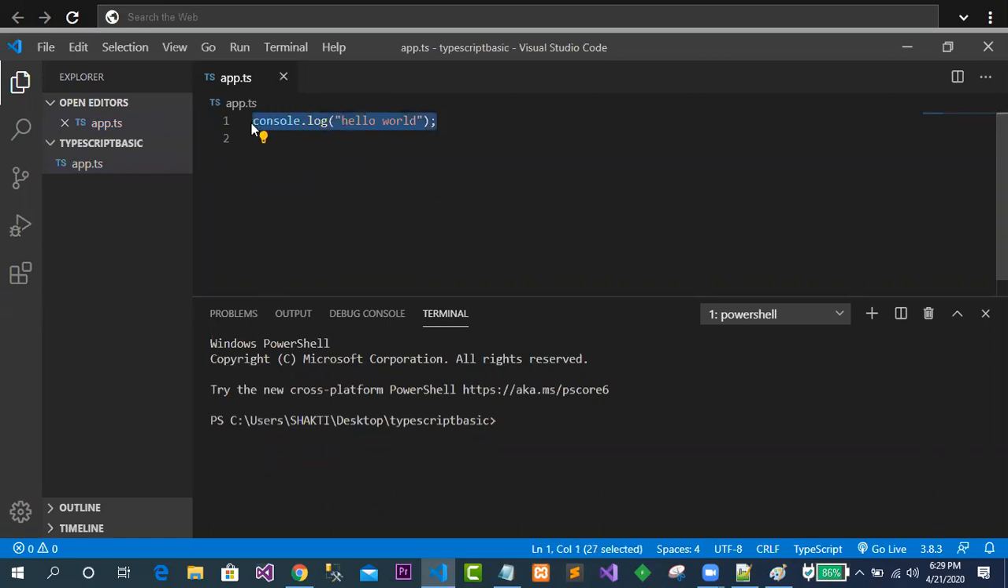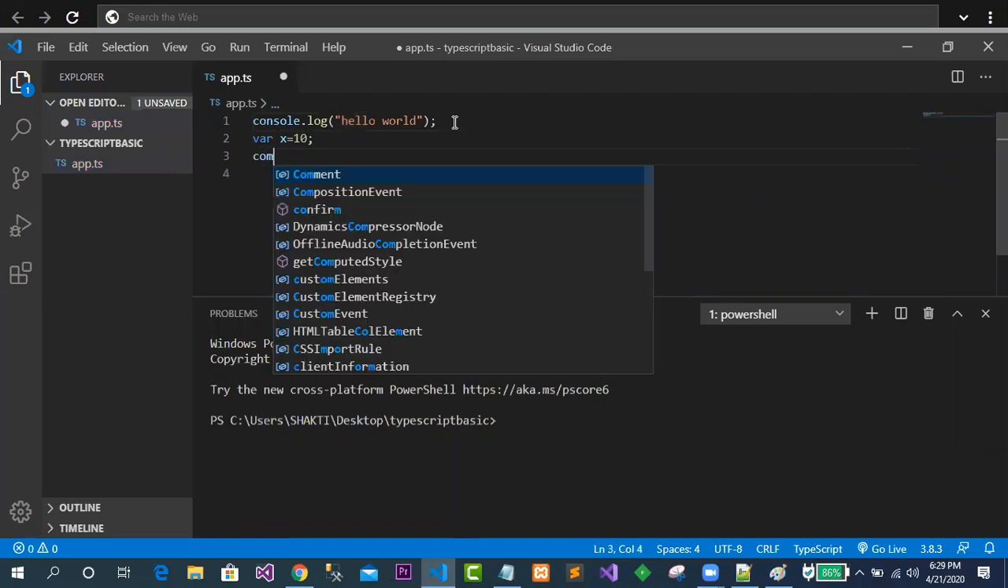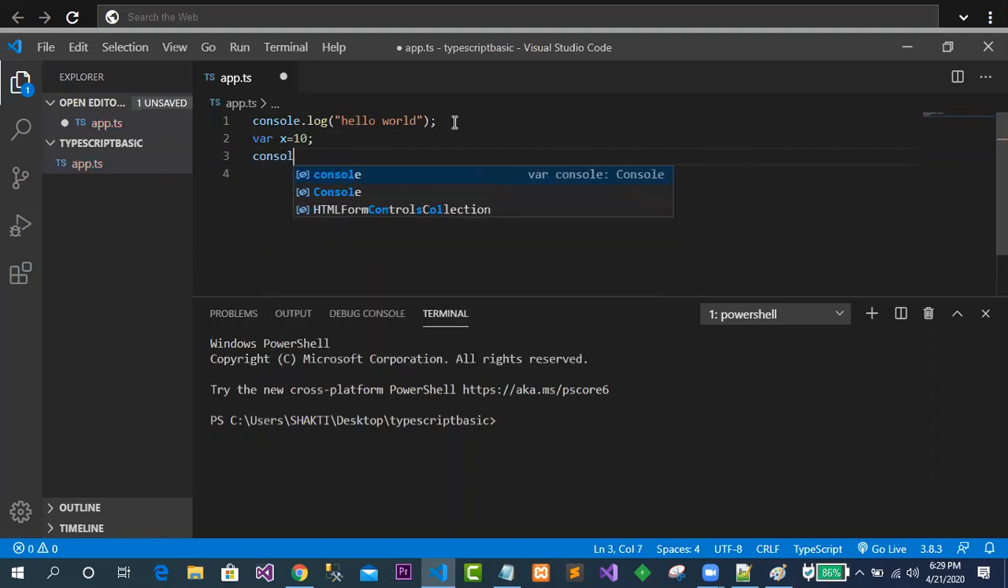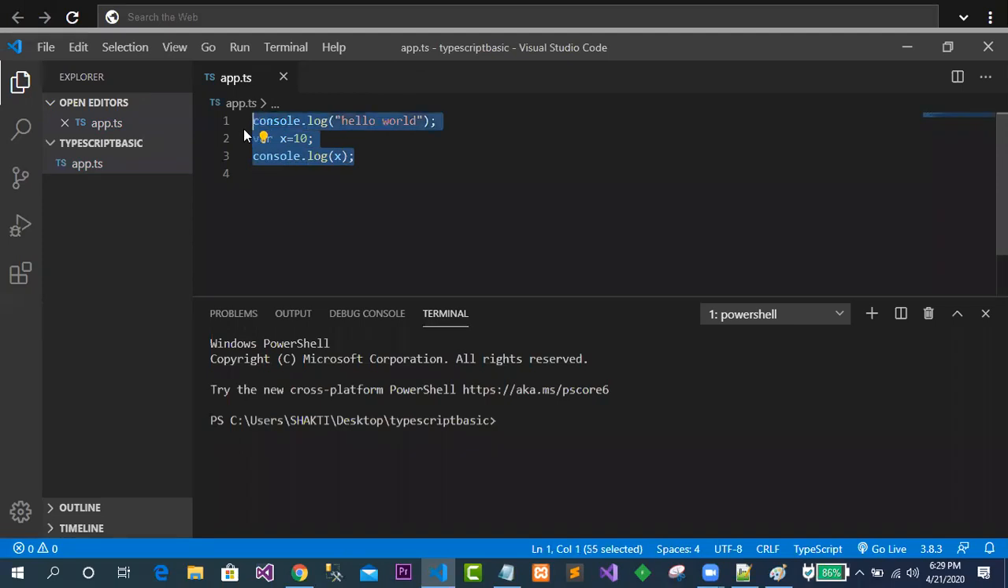This is the TypeScript code, or it is also called JavaScript code, no doubt. Suppose you want to declare an x variable. Yes, you can write something like this. Then console dot log, in this case, suppose I want to print the value of x. So all the code that I have written is from JavaScript. This is not a single line of code I have written from TypeScript. Okay.